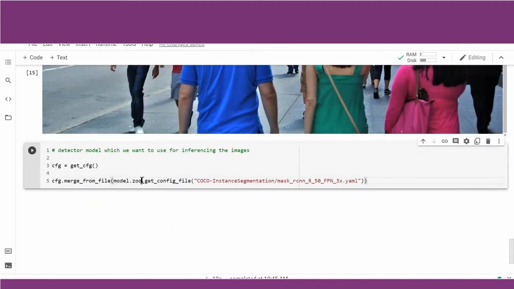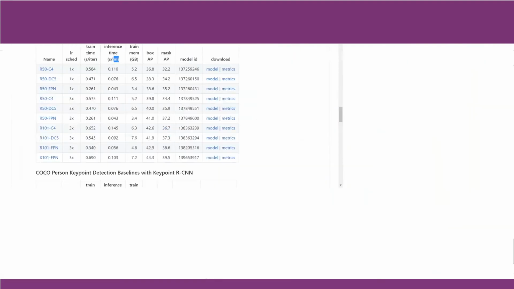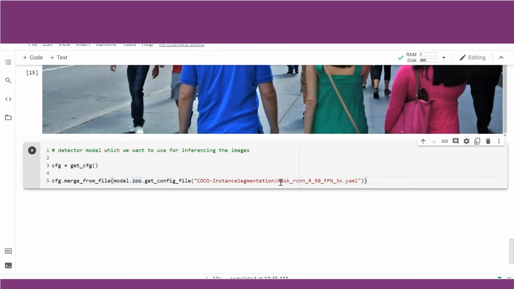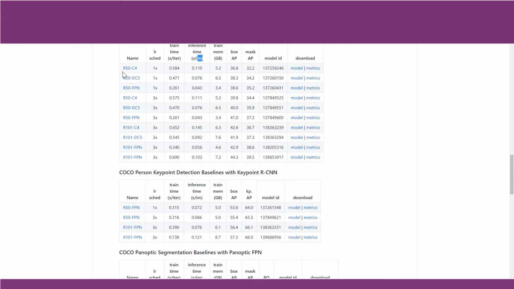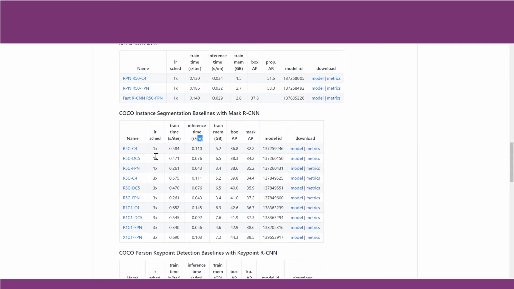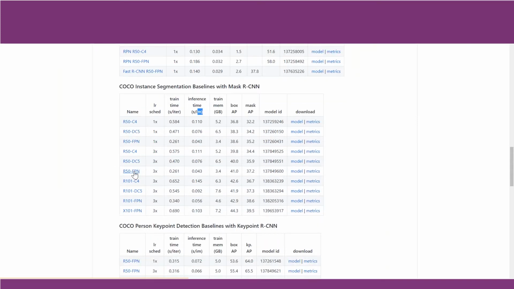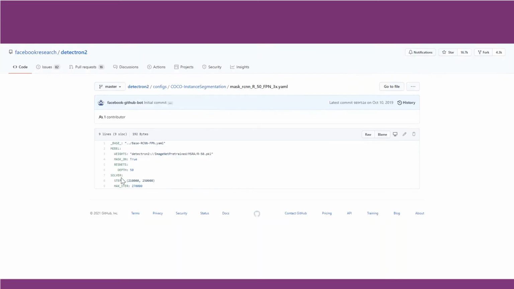We are calling the model from the model zoo, which is the COCO instance segmentation model. You can check here in the official documentation, the COCO instance segmentation R50 FPN model. You have it here, the 3x version. We can click on that and you will have a look at the configuration file for that. We need to pass the weights file and we can change certain configurations here for that pre-trained model.